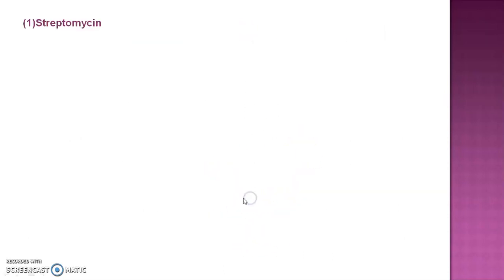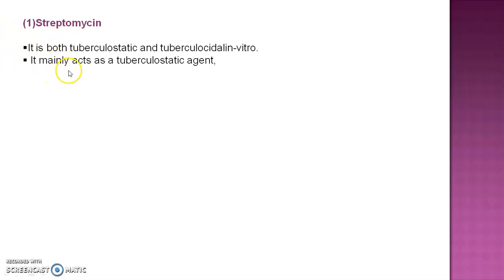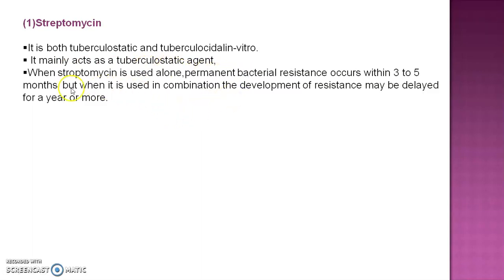These are the two categories of drugs used in the treatment of TB. First of all, we see streptomycin. It is both tuberculostatic and tuberculocidal. That means it prevents the growth and sometimes it may kill the bacteria. It mainly acts as a tuberculostatic agent. When streptomycin is used alone, permanent bacterial resistance occurs within 3 to 5 months. But when it is used in combination, the development of resistance may be delayed for a year or more.